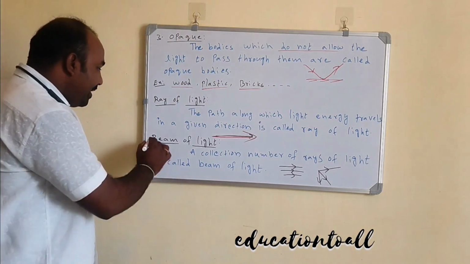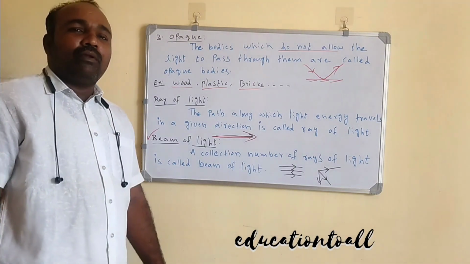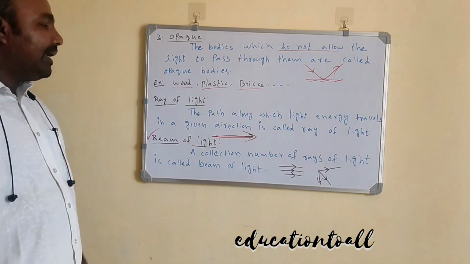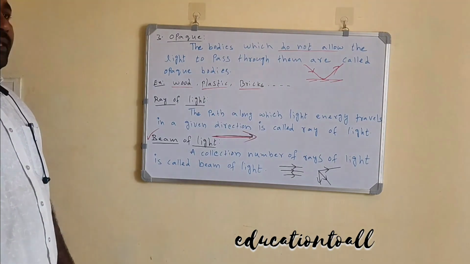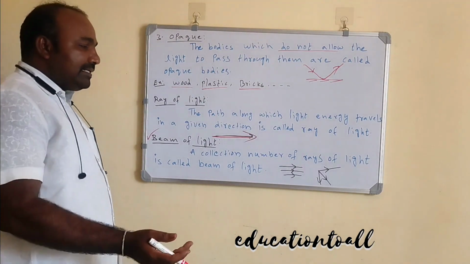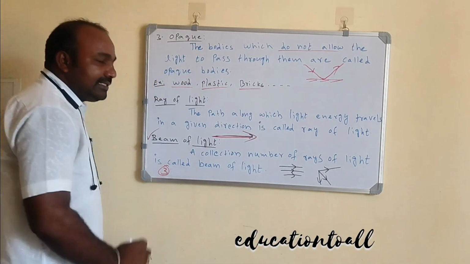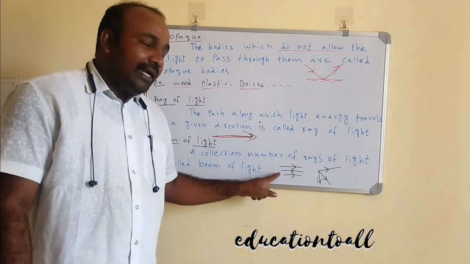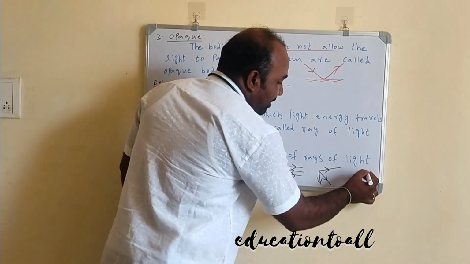Next, beam of light. The collection of a number of rays is called a beam of light. Depending on the path of travel, a beam of light is subdivided into three types: the parallel beam of light, the divergent beam of light, and the converging beam of light.